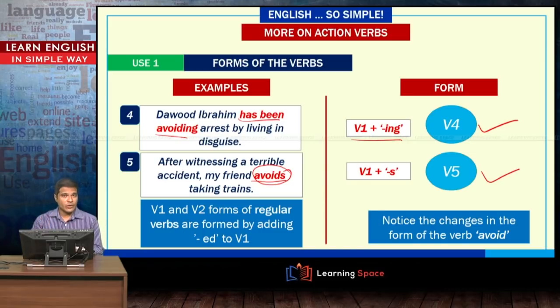So, if you have noticed carefully here, V1 form when added with ED is giving us V2 and V3 forms in the case of the verb avoid, and the verbs which can be made into V2 or V3 forms in such a way are called the regular verbs. You just add ed at the end and you get the V2 and V3 forms. Such verbs are called regular verbs.